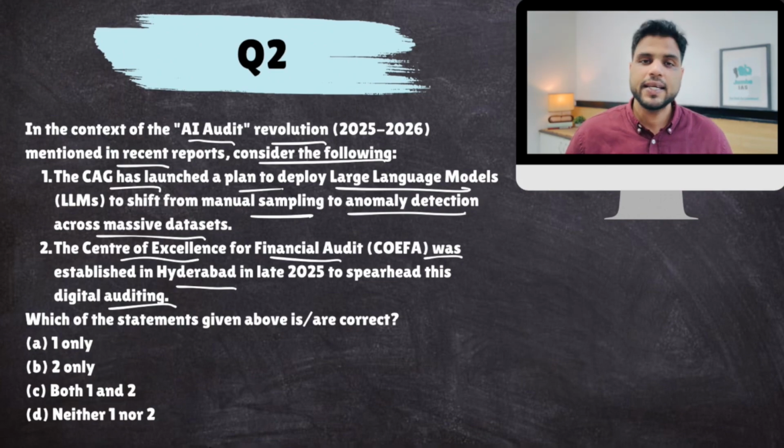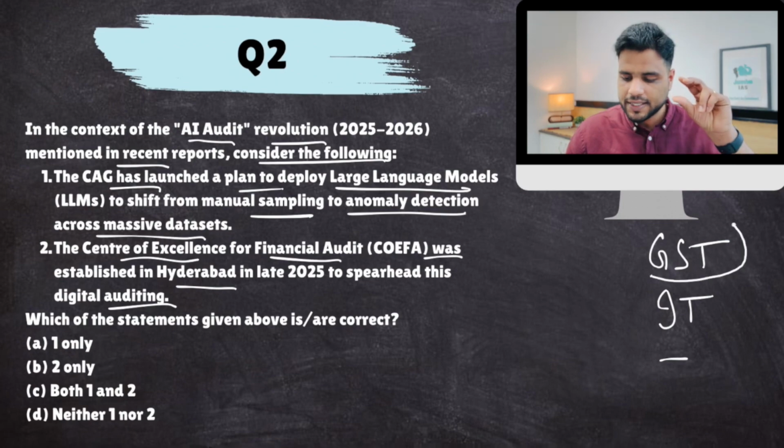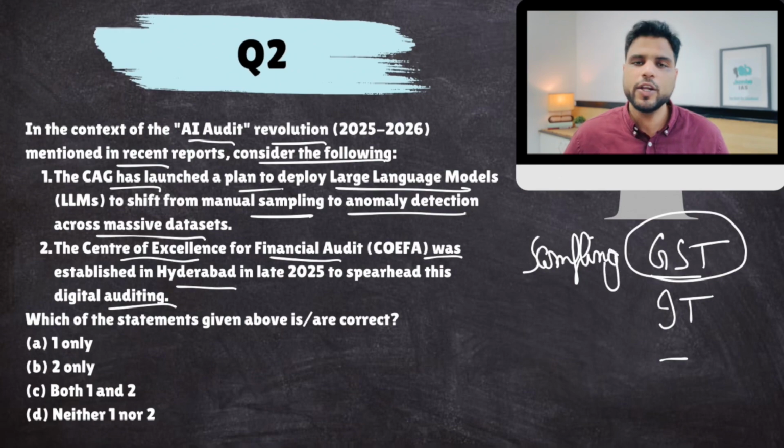Now, CAG has a lot of databases from where it conducts its audits: GST database, income tax database, and many other databases. This is an exhaustive database. What CAG used to do was take just 5 to 10% of the transactions in the GST database. This is known as sampling, to check whether there is any anomaly or not. But the entire database was not exhaustively checked because the capacity was not there. So we only picked a few transactions at random and then checked whether there is any anomaly or not.